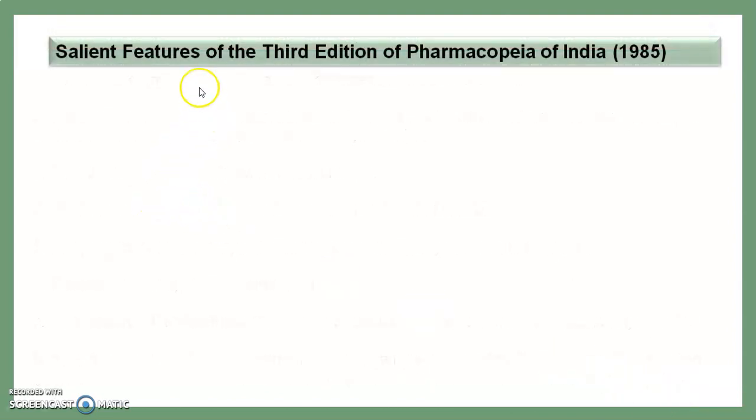Then we see the salient features of the third edition of the Indian Pharmacopoeia, which was published in 1985. First was published in 1955, second in 1966, and third in 1985. Almost 9 to 10 years difference in each edition.